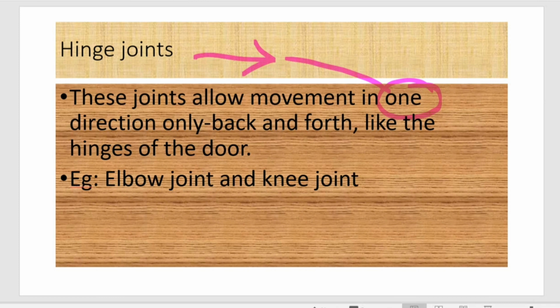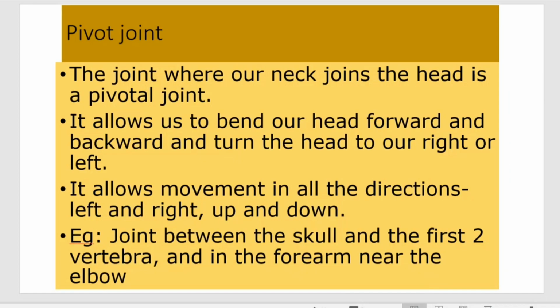Next, we'll move to the third type of joint, which is present between the skull and the backbone. It is called the pivot joint. You cannot rotate your head in the neck at a 360-degree angle because of this pivot joint that is giving you the rotation like left and right, up and down. And this is the joint between the skull and the first two vertebrae. So you can see here the joint between the skull and the first two vertebrae. The remaining, I told you, the connection is given